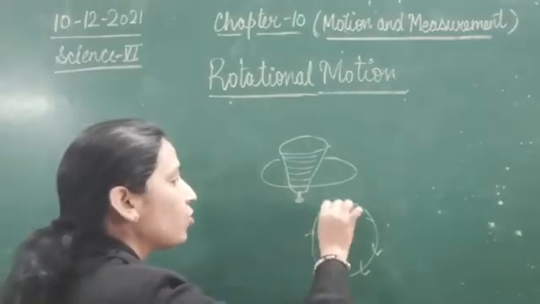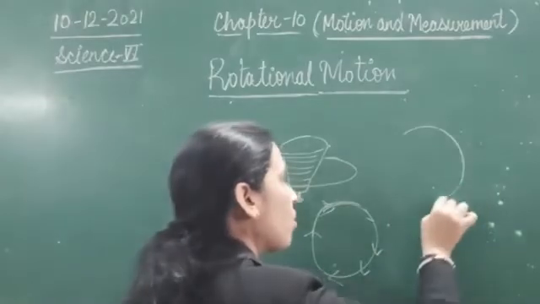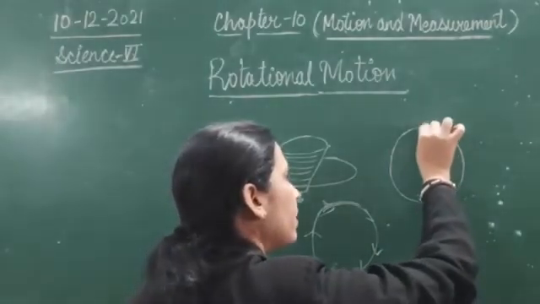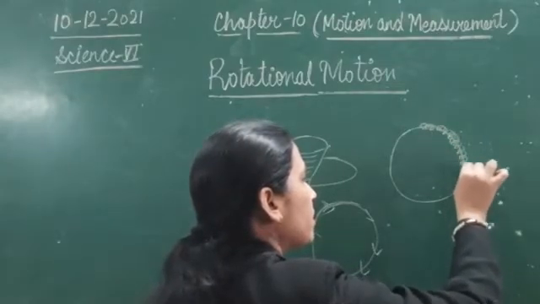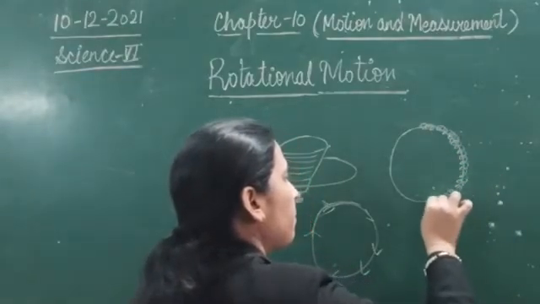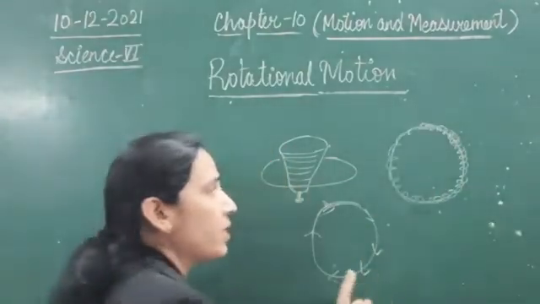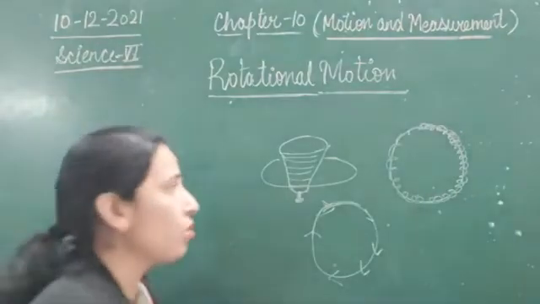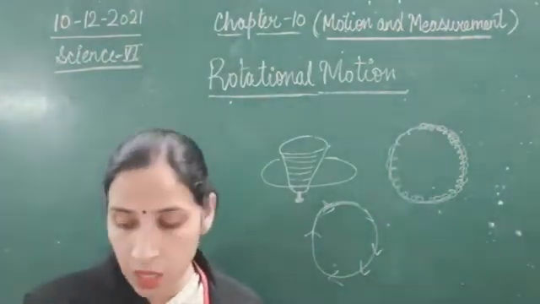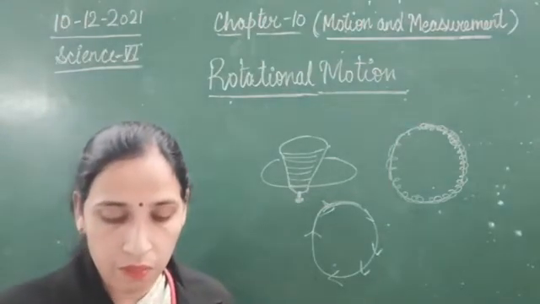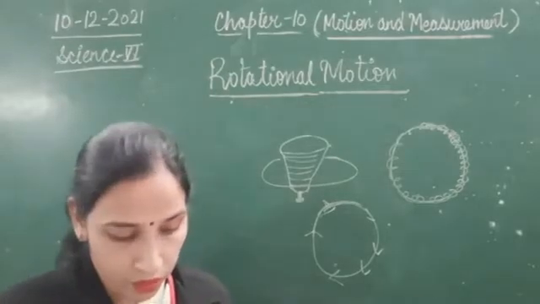So the earth is showing both of these movements. The earth is moving in a circular orbit and rotating on its own axis. Rotation and revolution are both there in the case of Earth, rotating on its axis and revolving around the Sun. So Earth is showing both kinds of motion.